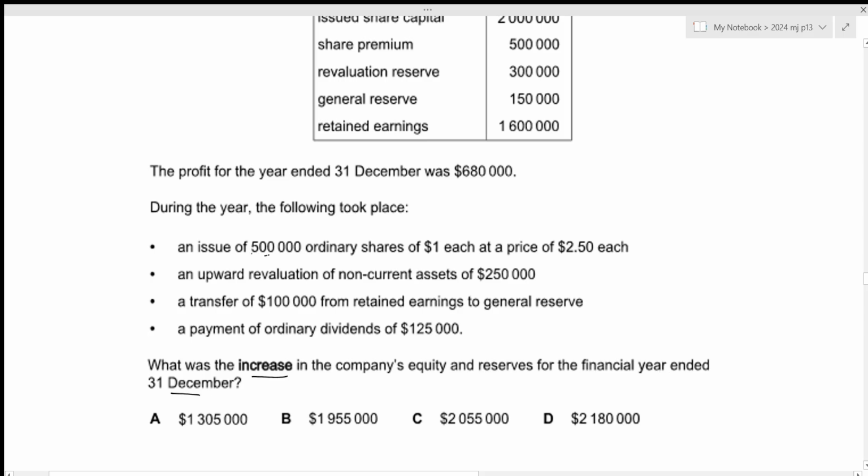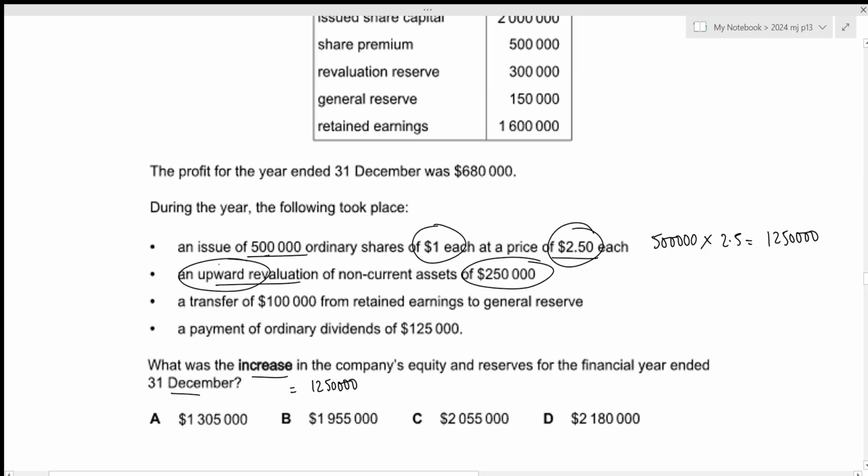The first one is an issue of 500,000 ordinary shares of 1 each at a price of 2.5. So due to this issue, definitely our company's equity will be increasing by 500,000 times the rate of issue, which is 2.5. So this is 1,250,000. So that's the first increment. The second one is an upward revaluation of non-current assets of 250,000. Again, since this is an upward revaluation, this will be added to the revaluation reserve. So again, there is another increase of 250,000.